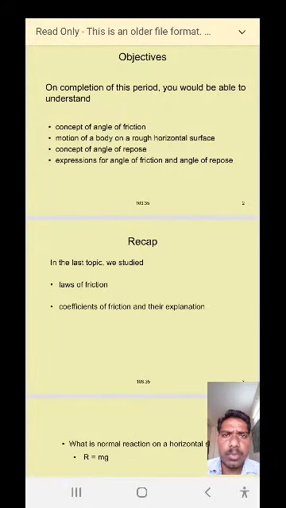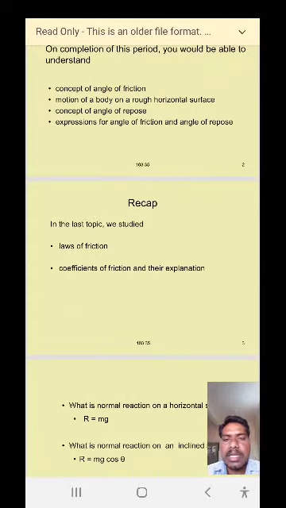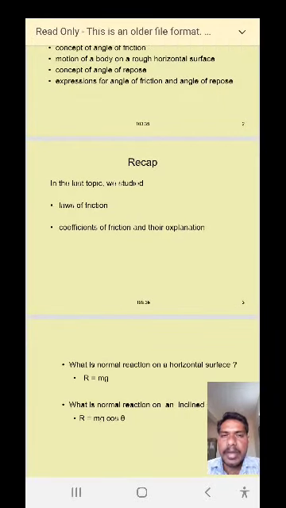Before going to discuss these topics, I would like to once again recap the previous topics. What was discussed in the previous class? In the last topic, we discussed the laws of friction, the coefficient of friction and their explanations.